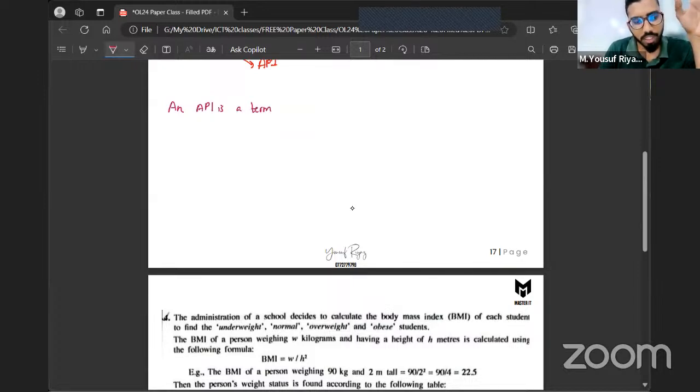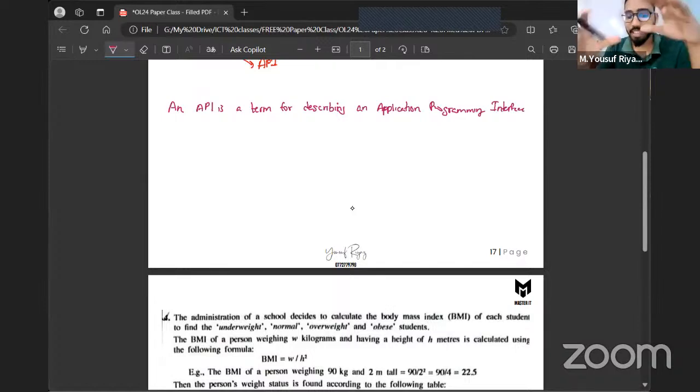Let's say I have a document which has this paragraph: an APL is a term used for describing an application programming interface. Here I have only one line, but imagine a document which contains a very large amount of words.